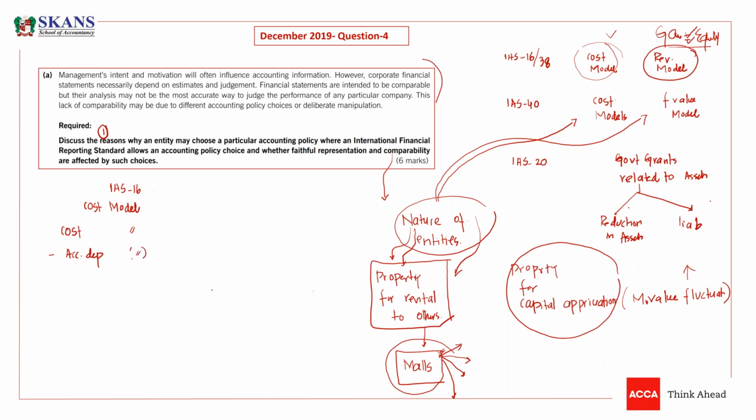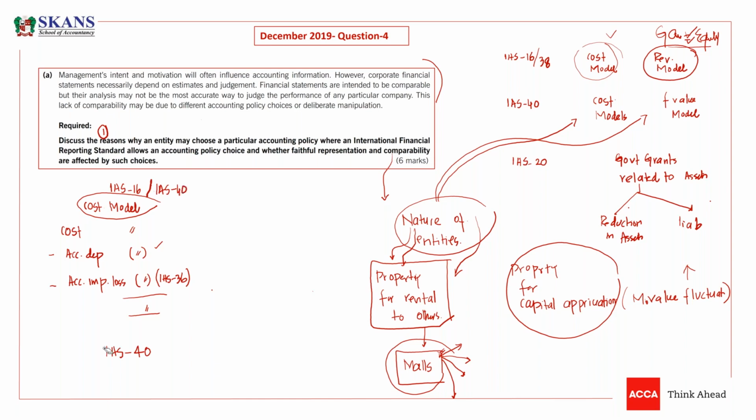It means we are going to depreciate. And if there is any impairment loss, we deduct accumulated impairment loss, which we calculate as per IAS 36. This is the cost model, guys. The same cost model is applicable in IAS 40. It means in IAS 40, you charge depreciation on property under the cost model. If you are following the cost model, then you will be doing this. So this is the same in IAS 40 as well as in IAS 16.